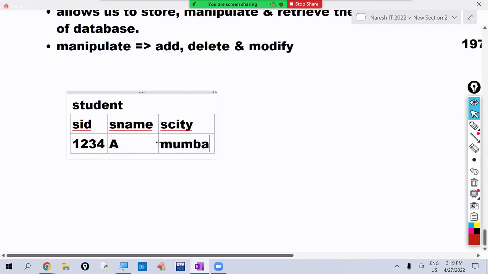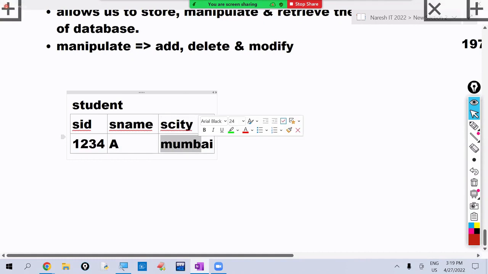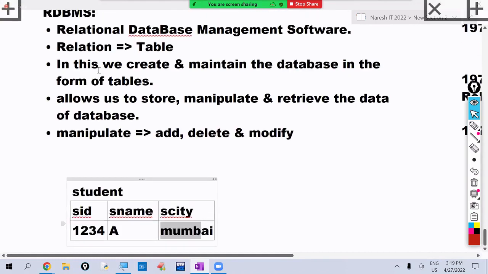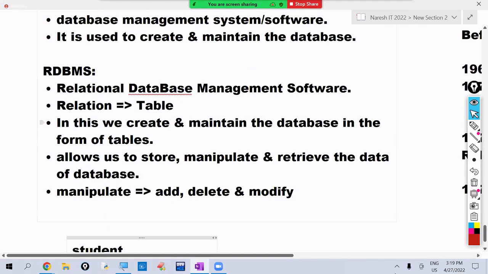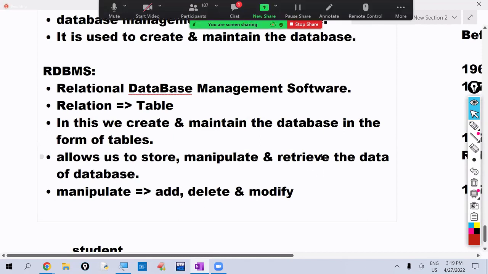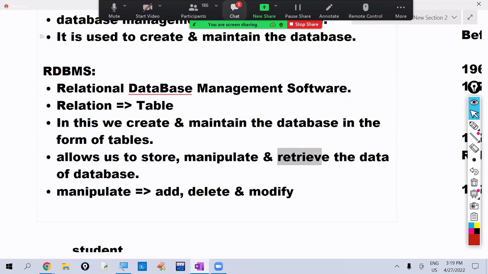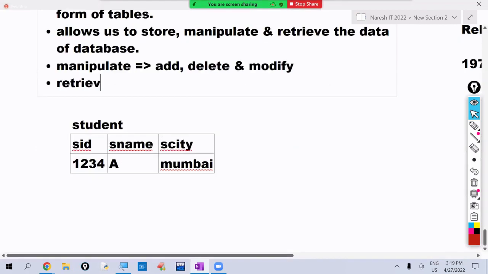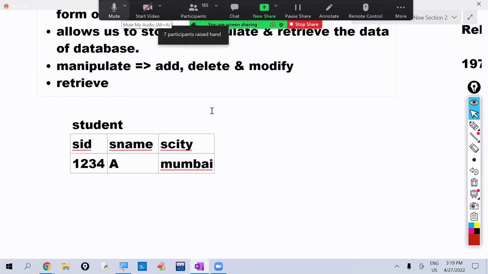So we can do such types of manipulations by using this RDBMS software. We can store the data. We can do manipulations like adding records, deleting records, and modifying records. And we can retrieve the data. Retrieve means opening existing data.